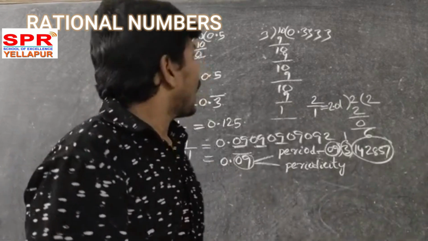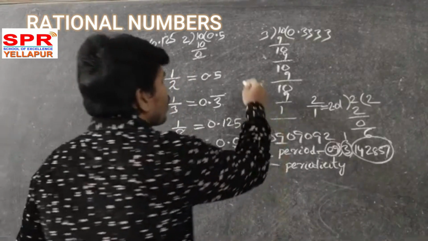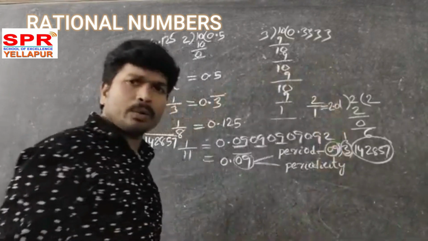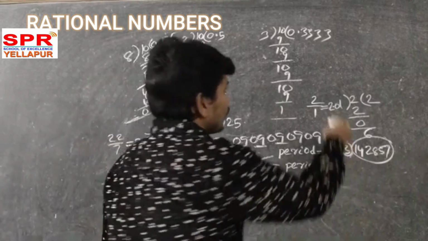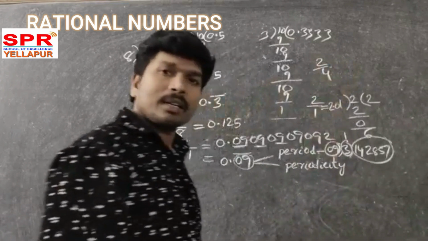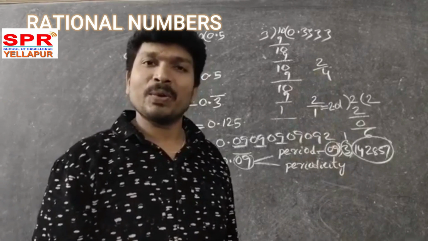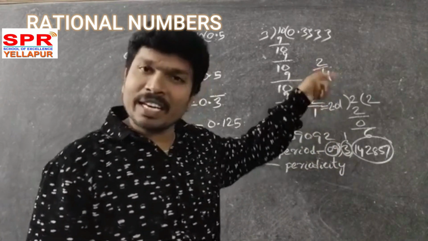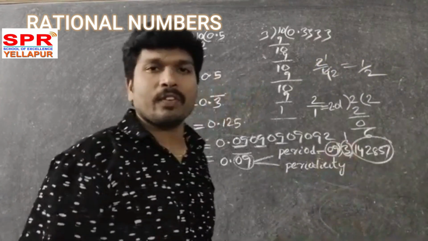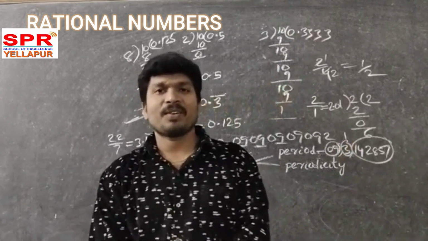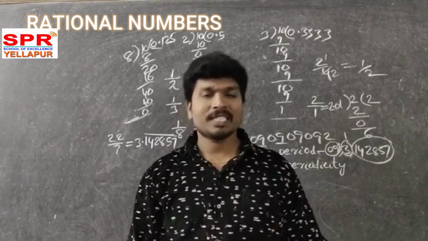Okay, good. Over. And here is one more thing I am discussing. The numbers are in the form of p by q, where p, q are integers, q not equal to 0. Is 2 by 4 a rational number or not? Yes. But is it in simplest form? No. Simplest form means if a common factor is there, you have to cancel it. 2 ones are 2, 2 twos are 4. This is 1 by 2, the simplest form. Generally, for our convenience, every rational number should be represented in its simplest form.